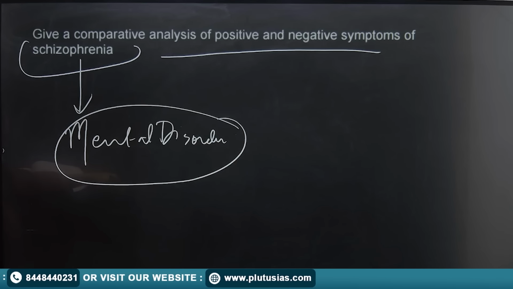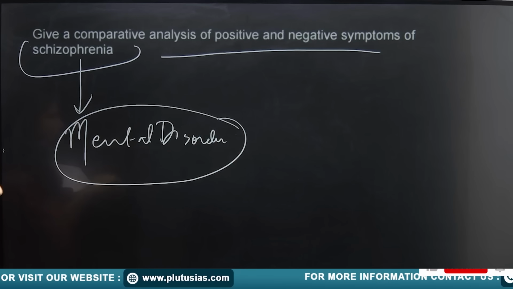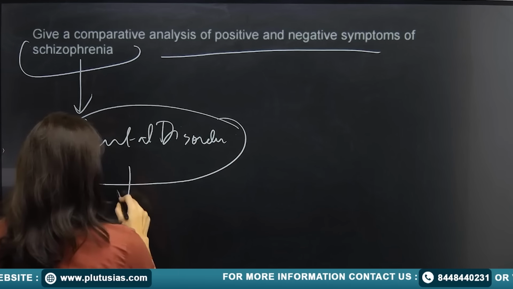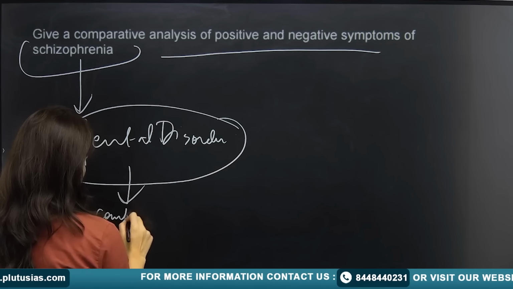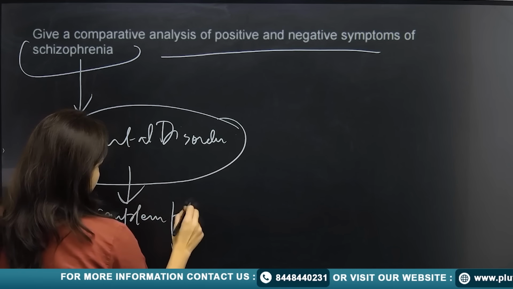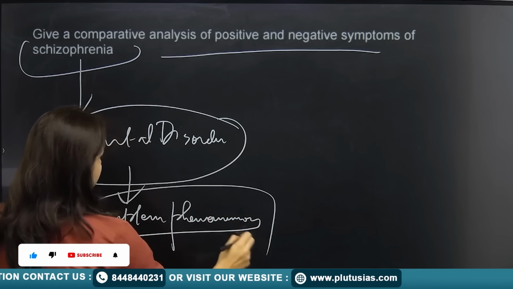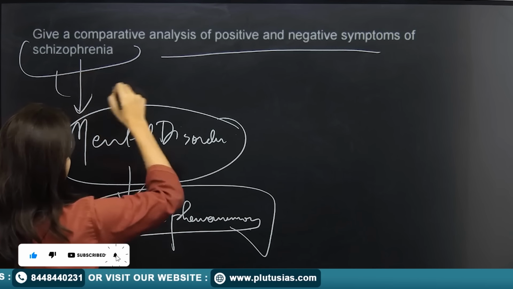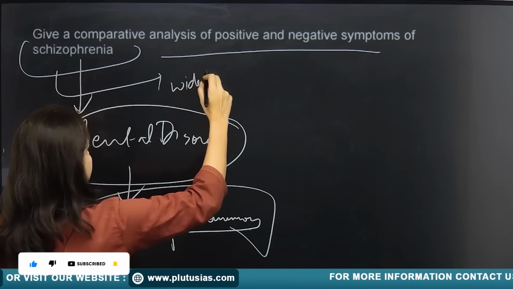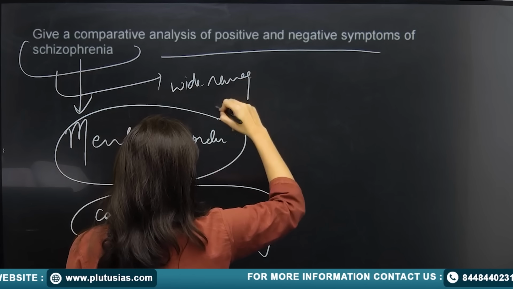Now, what kind of mental disorder is? Now, it is a very complex phenomena. And when I talk about it's a complex phenomena, that means there are a wide range of symptoms associated with it.